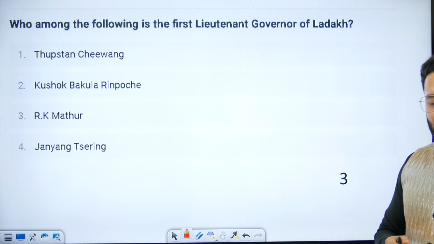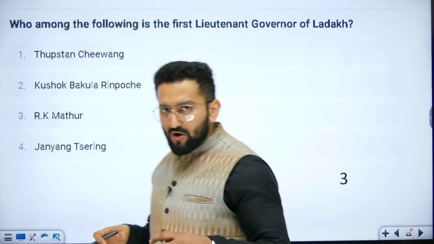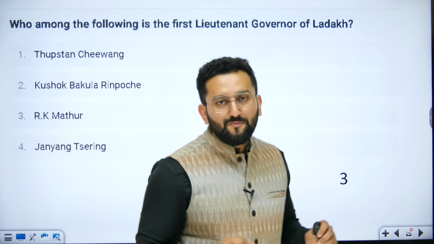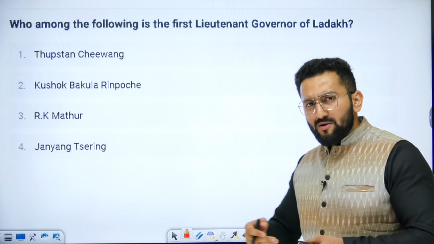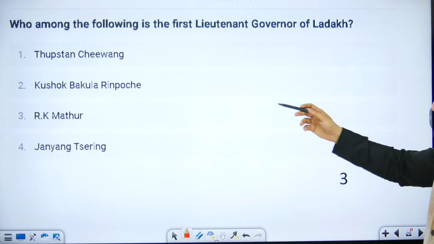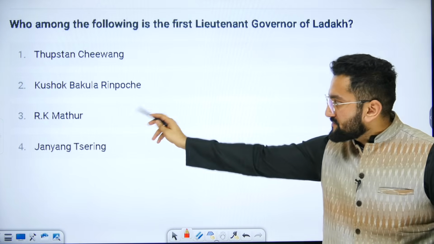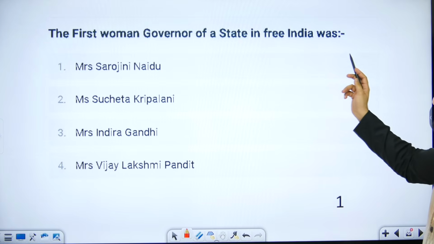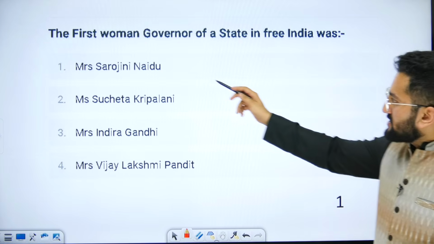These are some factual questions because we have played around the traps of this chapter. You are confident about it now. But UPSC sometimes asks one or two statements on facts as well. Who was the first Lieutenant Governor of Ladakh? Ladakh is in the news. R.K. Mathur. Who was the first woman Governor of a state in free India? Sarojini Naidu.